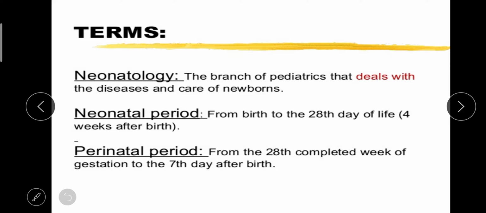And we have one more term, that is perinatal period, from the 28th completed week of the gestation to the 7th day after the birth. This period is called the perinatal period, okay. From the 28th completed week of gestation, means pregnancy, when the pregnancy has completed 28 weeks of gestation, and even after the birth up to 7 days, we can consider it a perinatal period. So these are the three terms which we will commonly get in this unit.